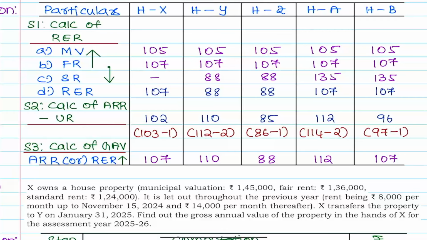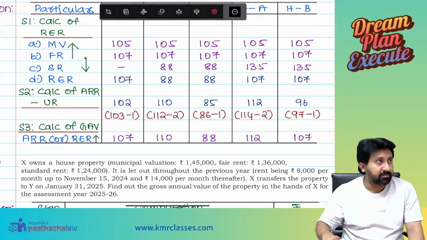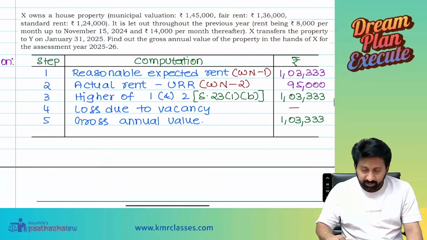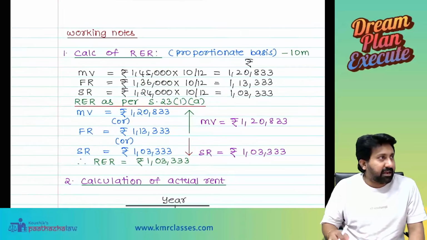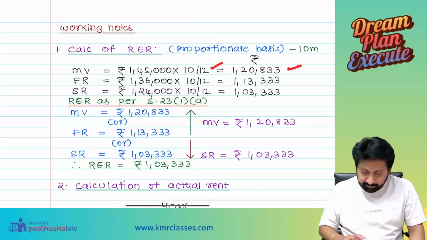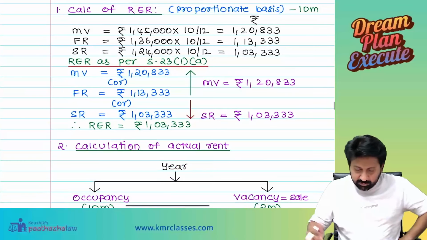Okay. Rahul, your answer is not properly visible. What is your final answer? 1,03,333. Okay. Everyone got the same answer? Yes, sir. Okay. See here. First, proportionate basis of calculation. Municipal value will be 1,45,000 into 10 by 12. Okay. See here once.